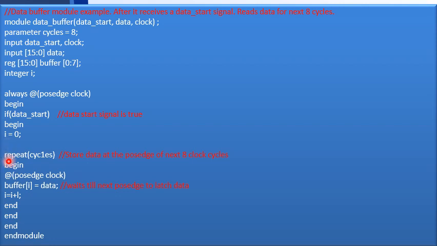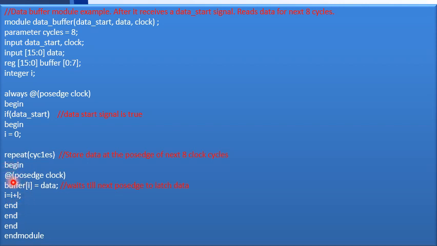Now coming to the main part, repeat cycles. I use the repeat loop, and inside the parentheses I have used cycles. Cycles is a parameter which I have initialized as 8. Whatever is inside the begin and end of this repeat loop will be executed 8 times.